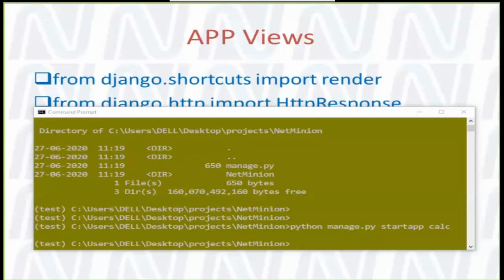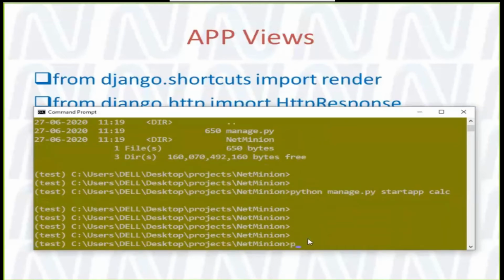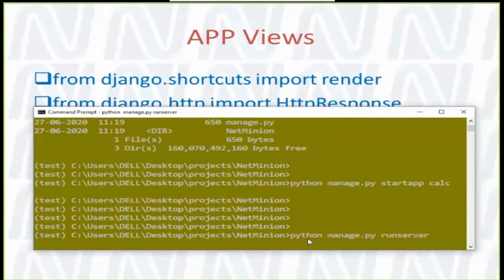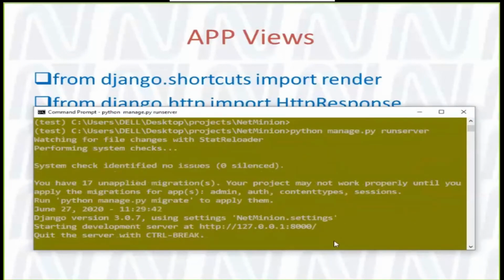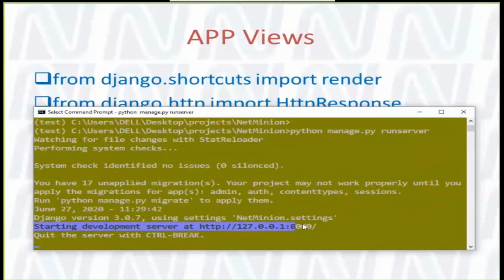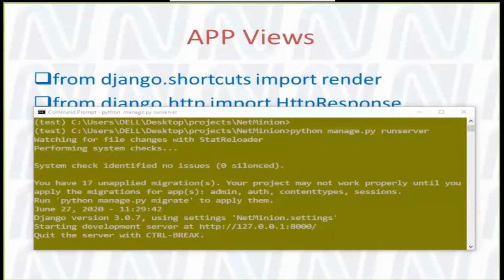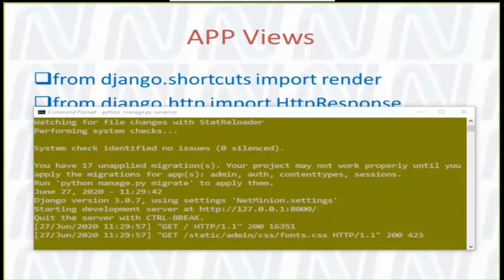So let us see the first thing here. First, let us run the Django server. How to do that? We need to go to Python, then manage.py, and there is one command, runserver. It means we are running the Django server, and you can see that it is checking a couple of things, and it says starting development server at this IP address. Copy this IP address. Let me open it on my PC.